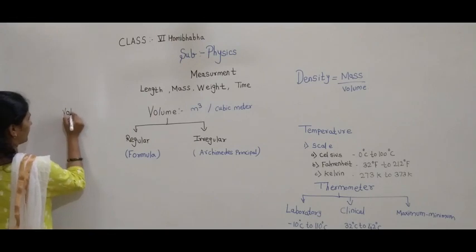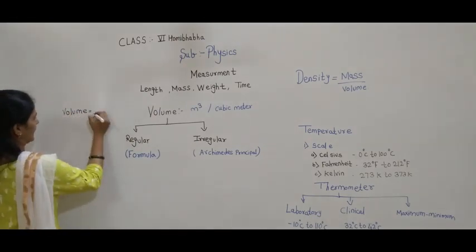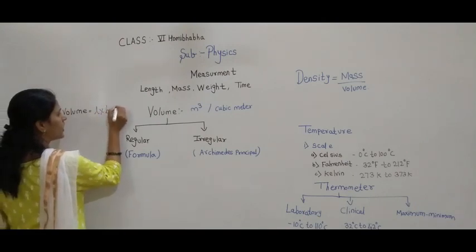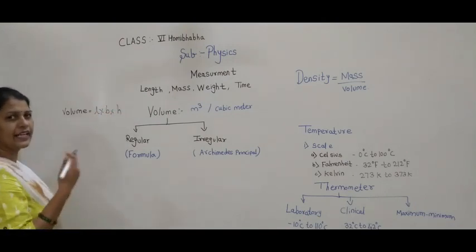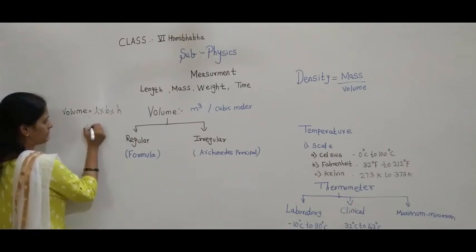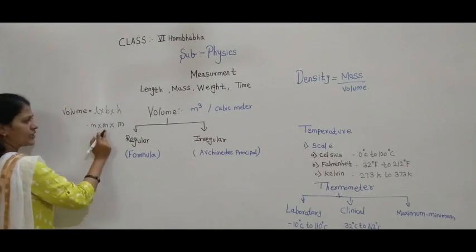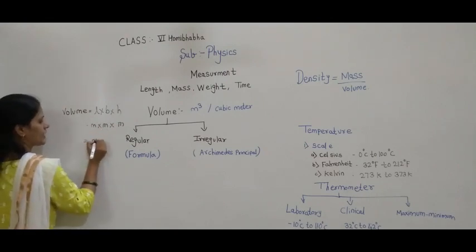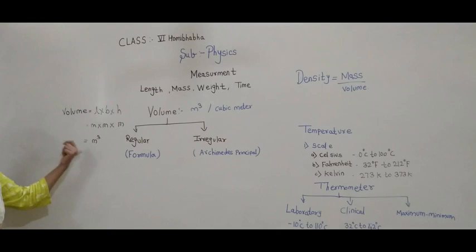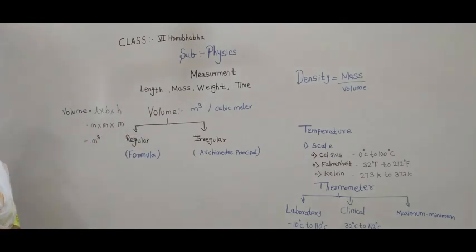If you want to find the volume of a cuboid, how do you write? Length into breadth into height. Am I right? So what is the unit of length? Meter into meter into meter. So how many times? 1, 2, 3. So meter raised to 3. So the SI unit of the volume is meter cube.